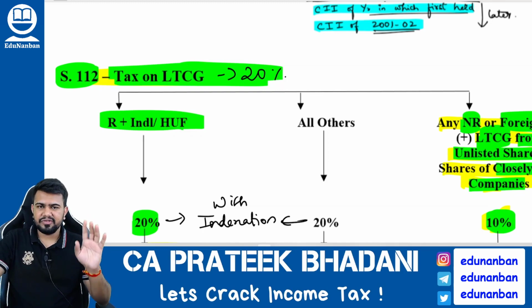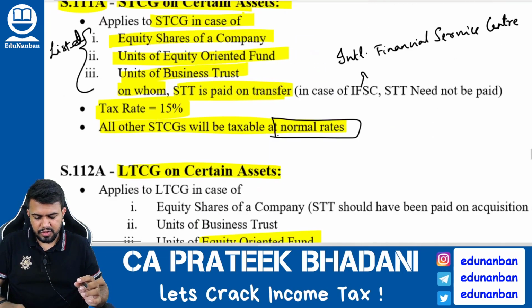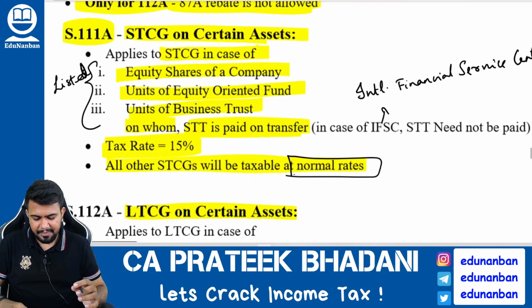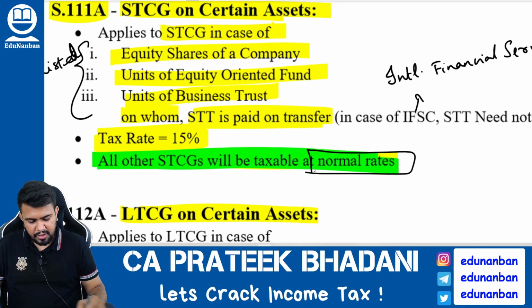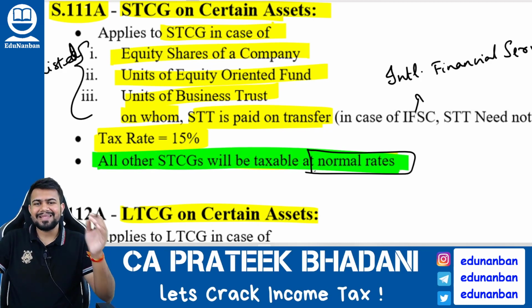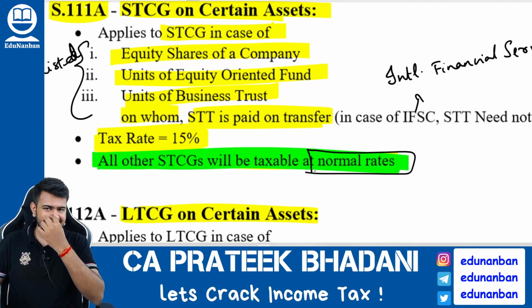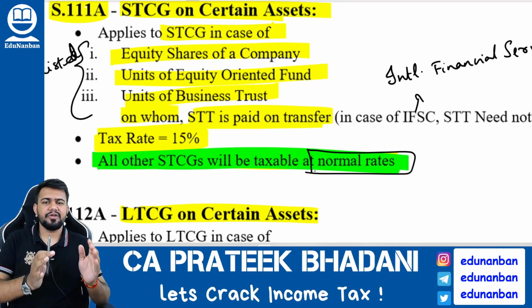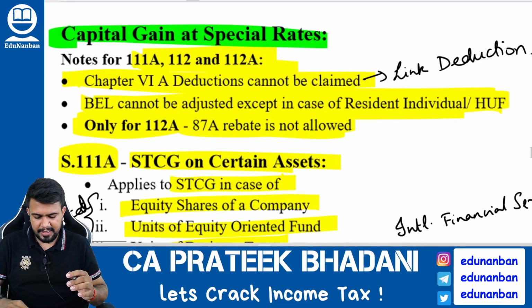Other than a resident individual or HUF, no one can take the benefit of the basic exemption limit. Now let's come to short-term capital gain. Short-term capital gain is normally taxed at normal tax rates. Now we are going to learn two new sections, that is section 111A and 112A, which are special tax rates for long-term and short-term capital gain.